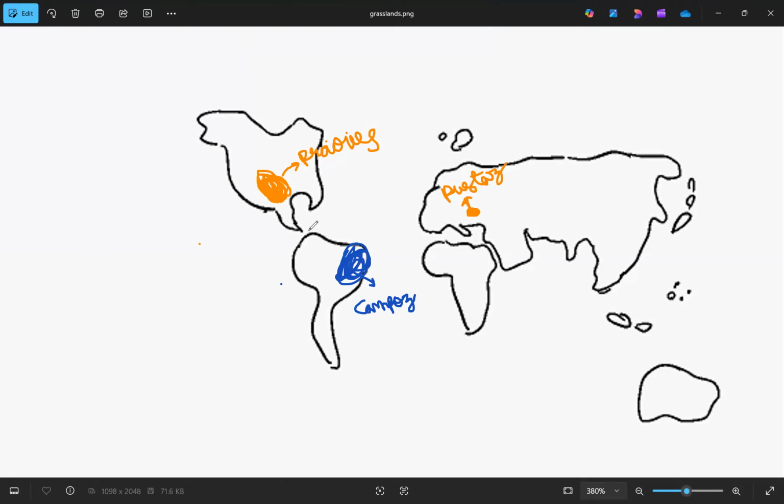And the next one is Llanos. Llanos is in Venezuela. Here we have Llanos. The next one is Canterbury. Here somewhere we have New Zealand, and here we have Canterbury. This is a temperate grassland.